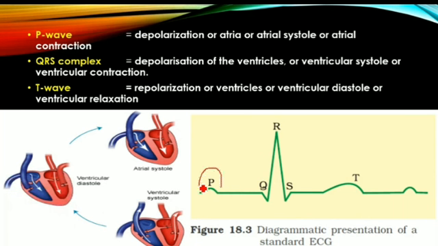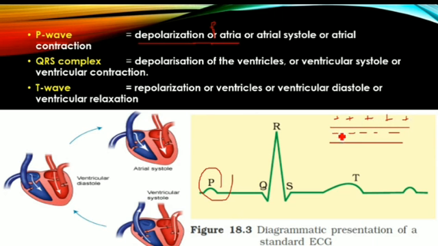First we will see about the P wave. P wave indicates the depolarization of atria. Depolarization of atria means the cardiac muscles which are present in the atria, before depolarization, contain negative charge inside the cardiac cell and positive charge outside the cardiac cell. If the negative charge present inside the cardiac cell becomes a positive charge, then that is called depolarization.